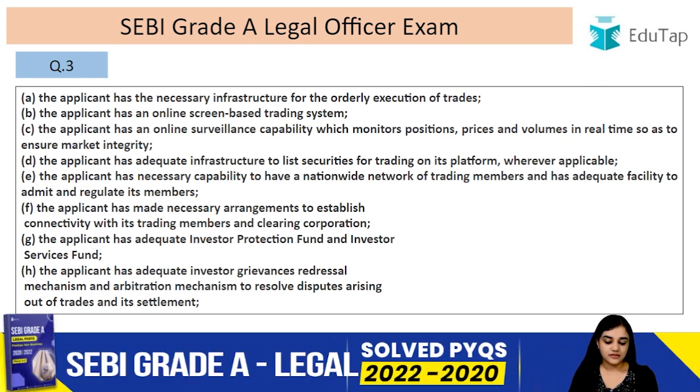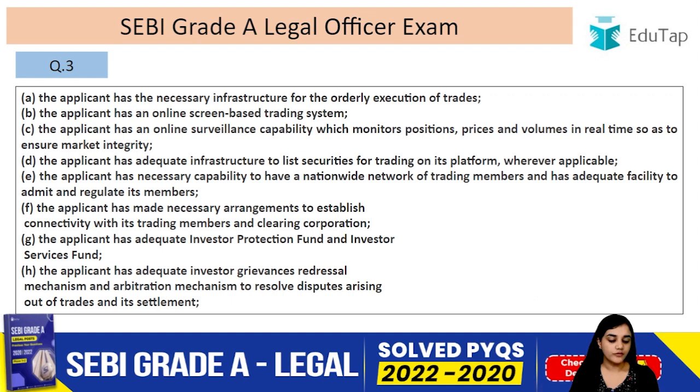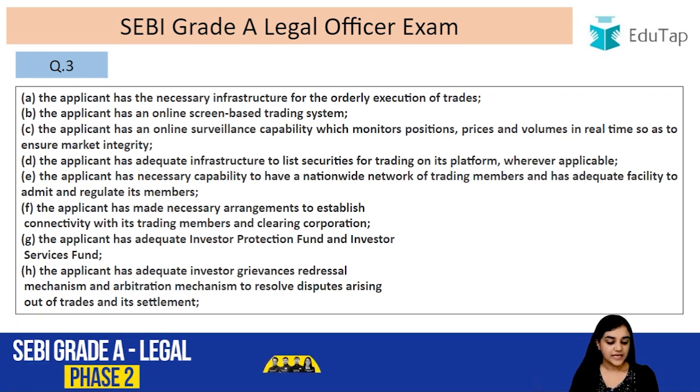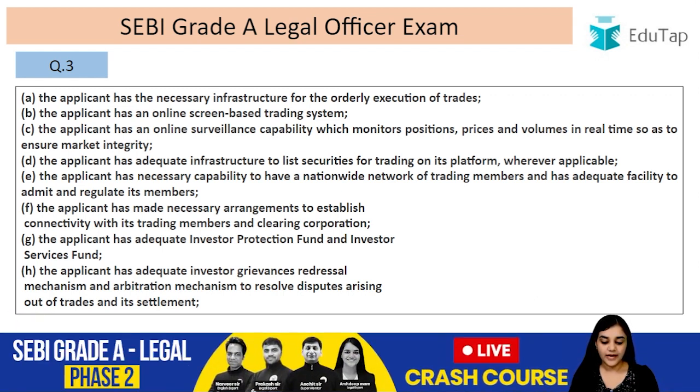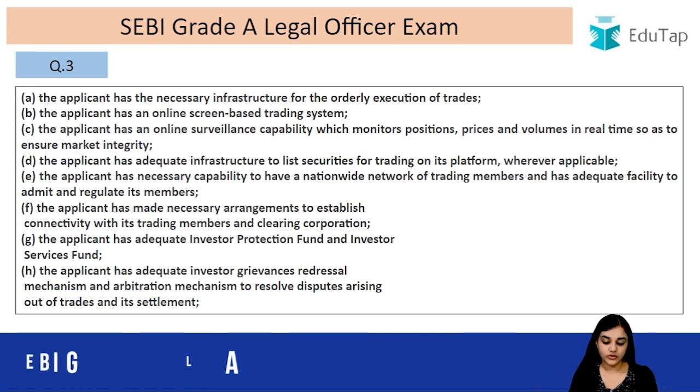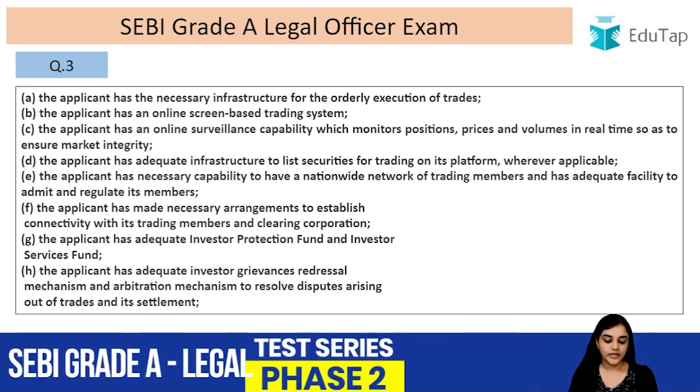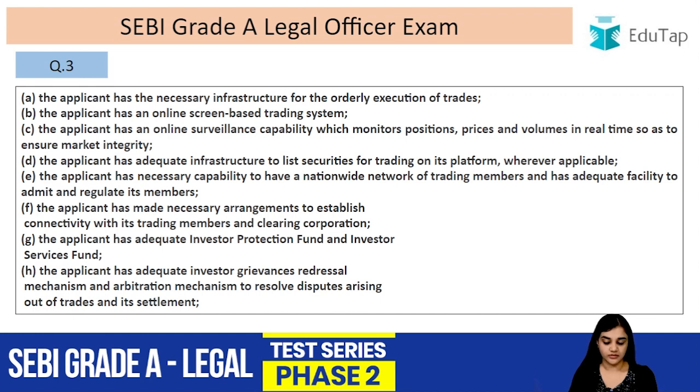The applicant has necessary capability to have a nationwide network of trading members and has adequate facility to admit and regulate its members. The applicant has made necessary arrangements to establish connectivity with the trading members and the clearing corporation. The applicant has adequate investor protection fund and investor service fund.